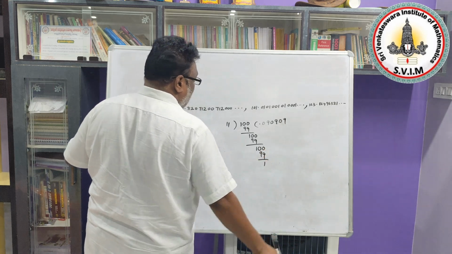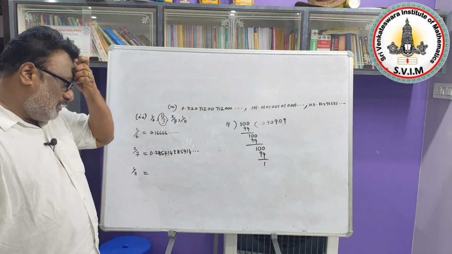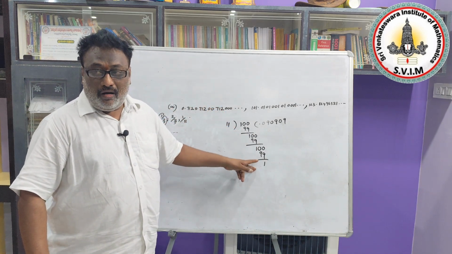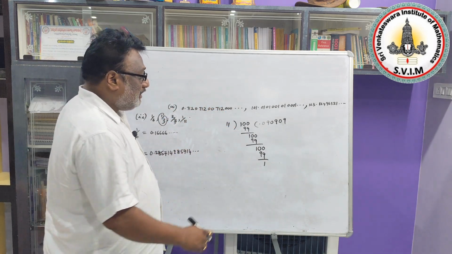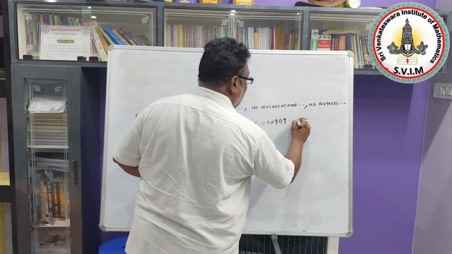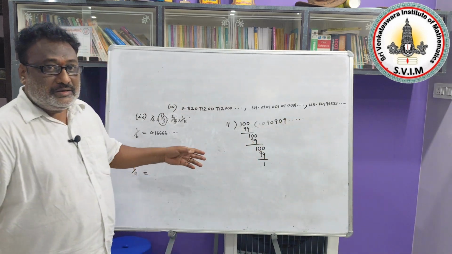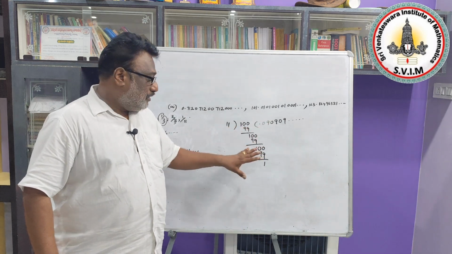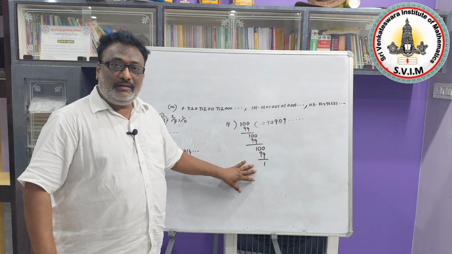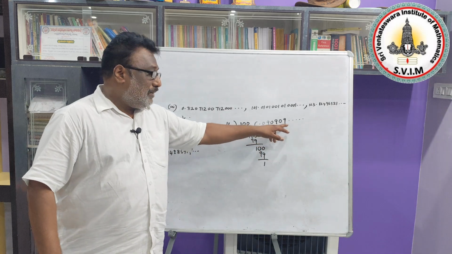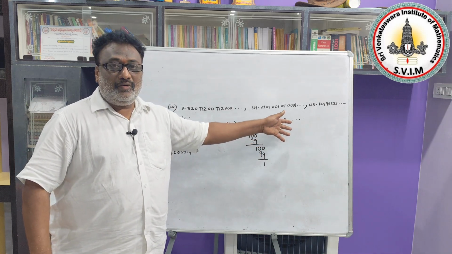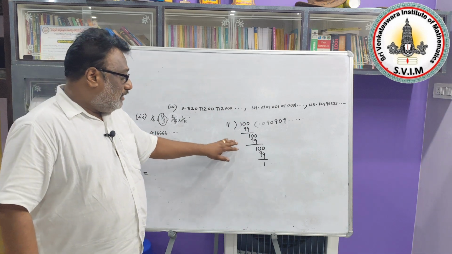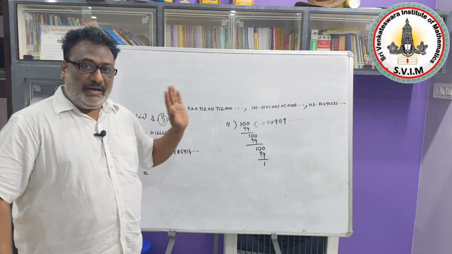Remainder 1. But here it is very clear to us the division is not ending. That's why you need to use the word non-terminating. And here the digits are also repeating in a particular order. So that's why you need to use the word repeating or recurring. So division is not ending, non-terminating, and digits are repeating. So repeating or recurring you need to use. Combinedly if you read, non-terminating repeating decimal. That's all.